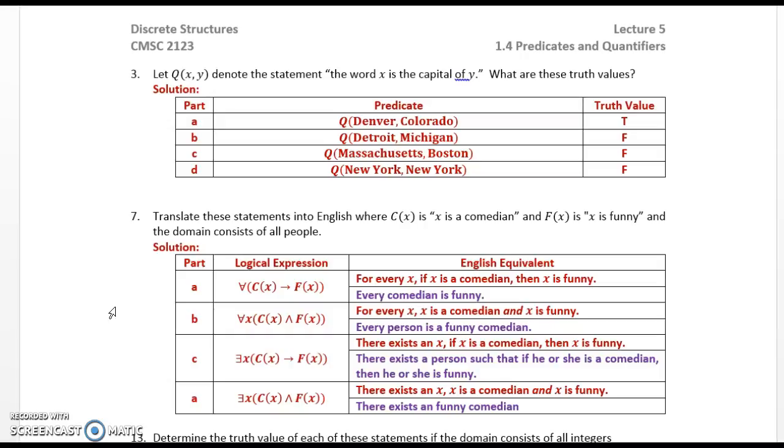Exercise 3. Let Q(x, y) denote the statement, "x is the capital of y." What are the truth values of part A, Q(Denver, Colorado)? That's true. B, Q(Detroit, Michigan), false. C, Q(Massachusetts, Boston), and D, Q(New York, New York), false.